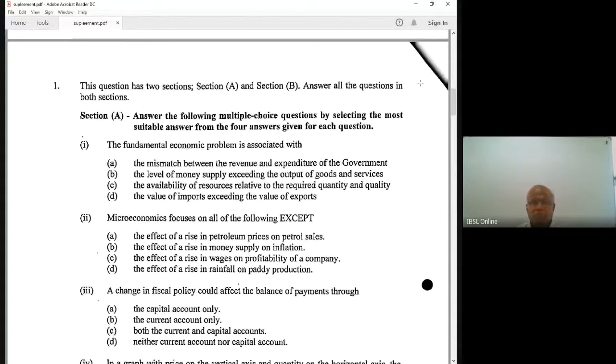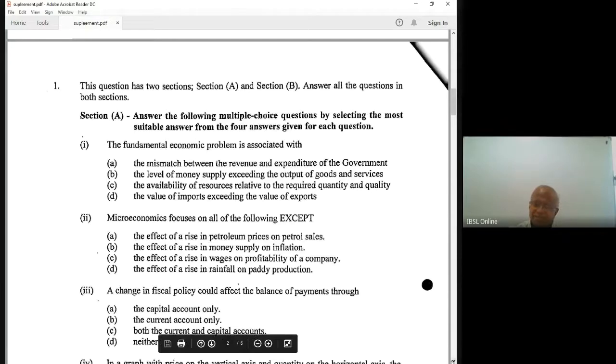No. The level of the money supply exceeding output of goods and services? No, that is a macro issue. Availability of resources relative to the required quantity and quality? Yes. That is the question: what is the fundamental problem? Scarcity of resources in relation to human wants. The value of imports exceeding the value of exports? No, that is the trade balance. So the correct response is C.